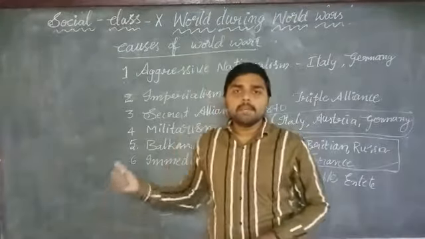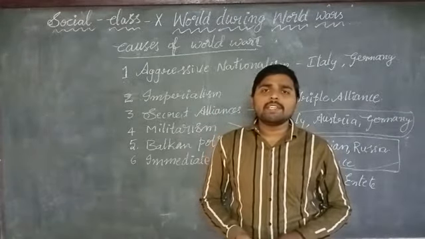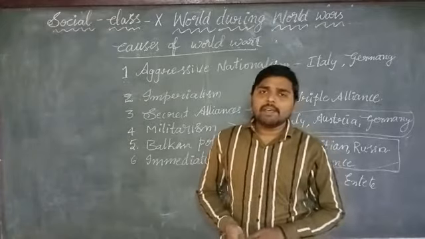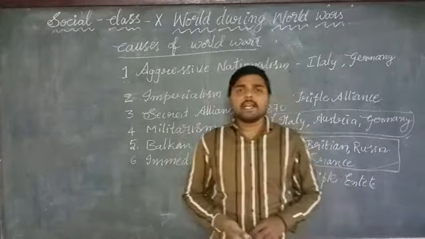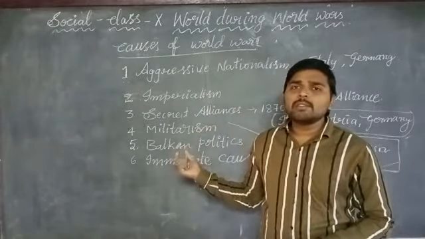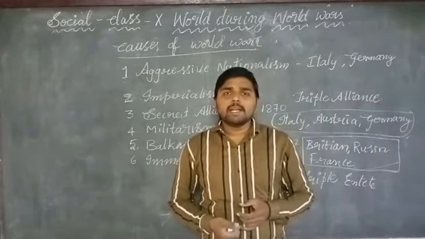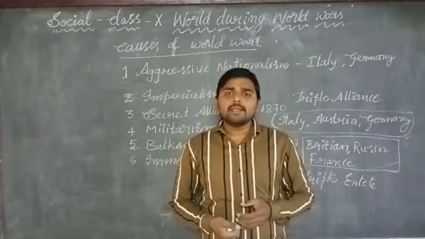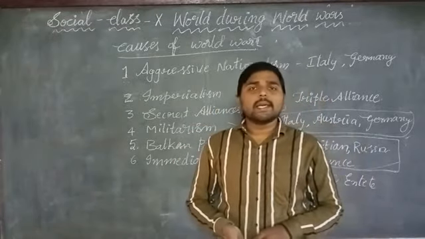In the Balkan Peninsula, there were so many sects of people and so many languages spoken. At the time of the 20th century, the people living in the Balkan Peninsula were ruled by the Ottoman Turkish Empire.